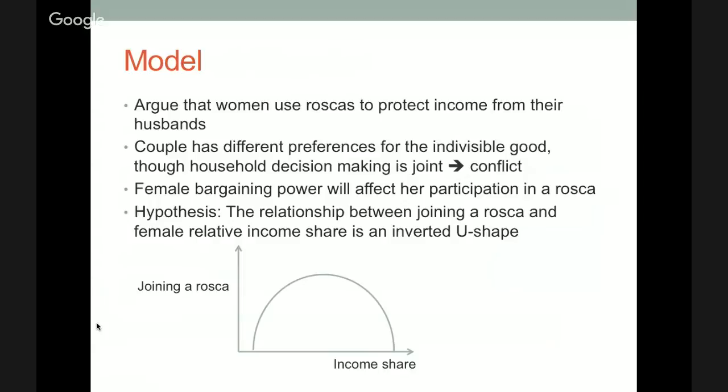But as bargaining power increases, measured by the share of income in the household, their probability of joining a ROSCA will also increase, until they finally have all of the bargaining power in the household, or all of the income share. Then they would not participate in a ROSCA, because if they already have all bargaining power within the household, they would not need to protect their income. They would already be using their household savings to purchase their preferred good.